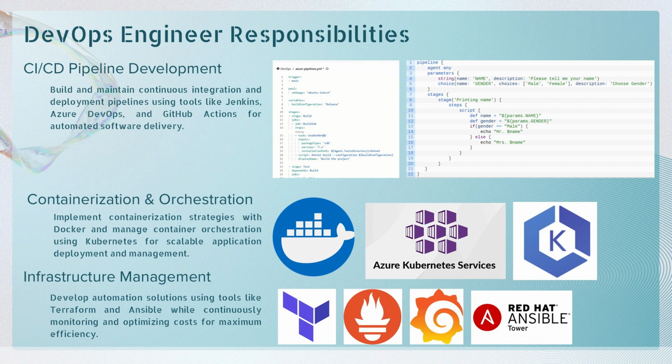Finally, there's infrastructure management and monitoring. Automation tools like Terraform and Ansible help deploy infrastructure as code, while monitoring solutions like Prometheus ensure performance and reliability. Together, these responsibilities enable DevOps engineers to deliver software quickly, securely, and at scale.